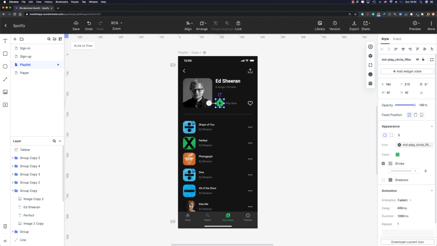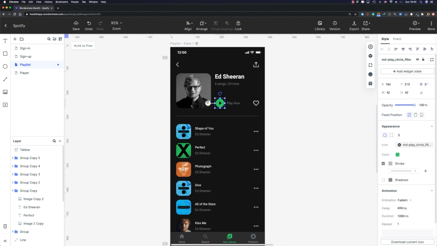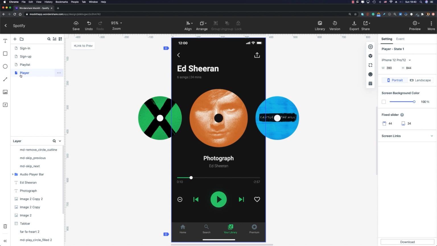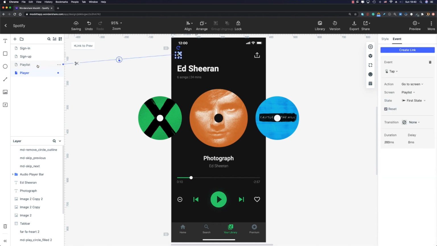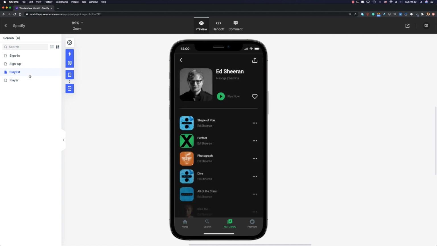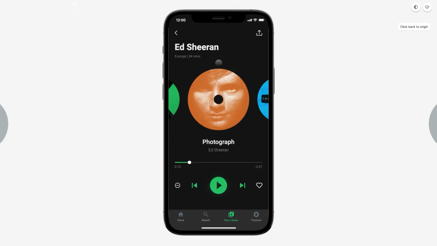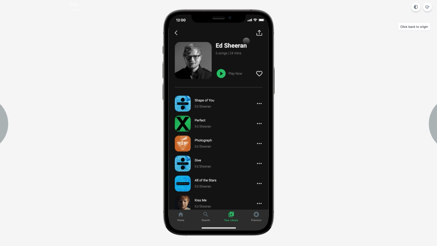So I'm gonna select this button, this play button, and using this Thunderbolt icon, I can just connect it to my player screen, okay? And then I'm gonna go to the player and select this left arrow icon, connect it to my playlist screen, just like that. It's so simple. Now let me preview it. I'm gonna go to playlist. If I click on this play icon, I will be redirected to this screen. And if I click on this left arrow icon, I will be redirected to the playlist screen. And this is exactly what I wanted.